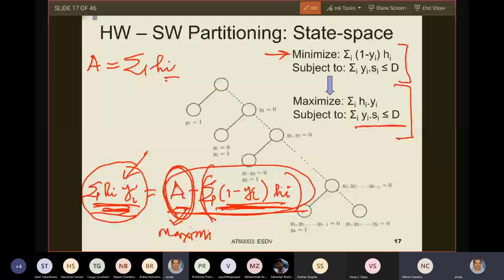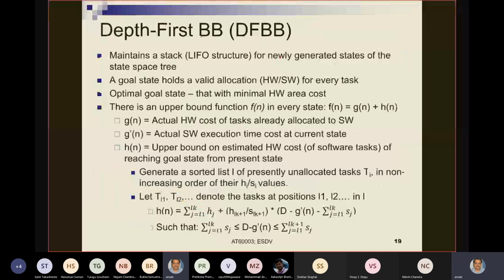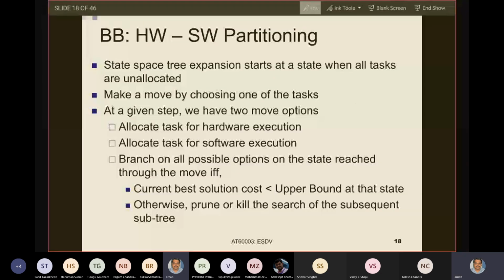Yes, sir. So I'll proceed. Given this, we will now look at the branch and bound solution strategy. So how does the branch and bound solution strategy work?